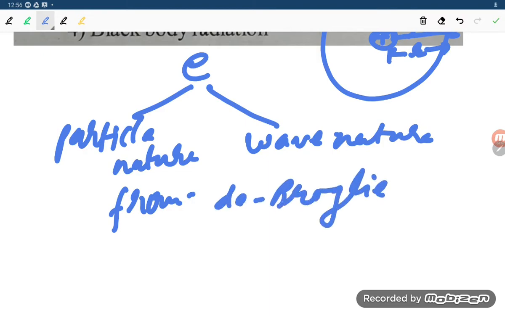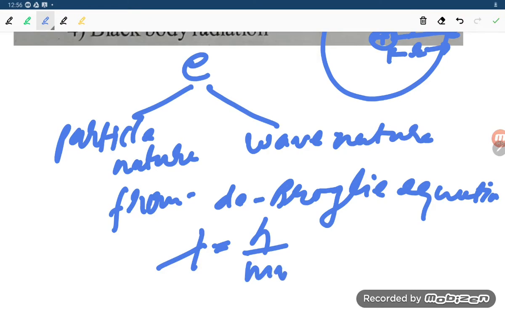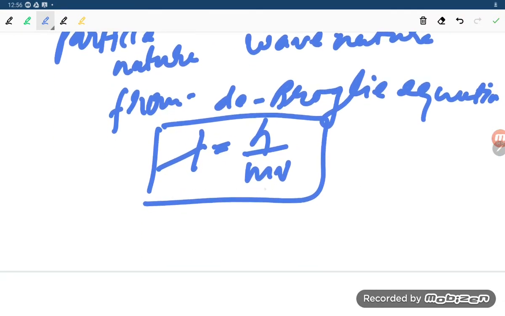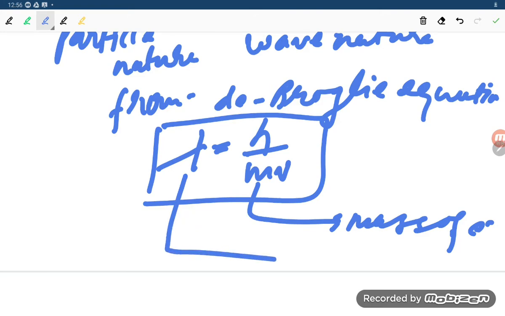What did the de Broglie equation say student? Lambda is equal to h by mv, where m is the mass of the electron, means the electron also has mass, and lambda is the wavelength.